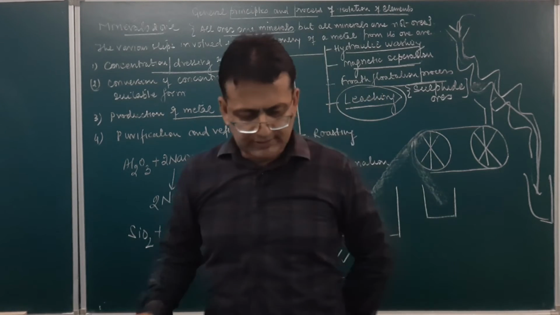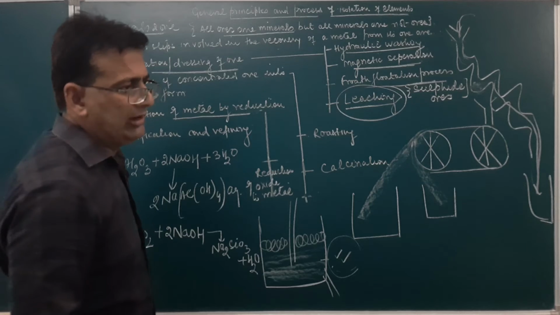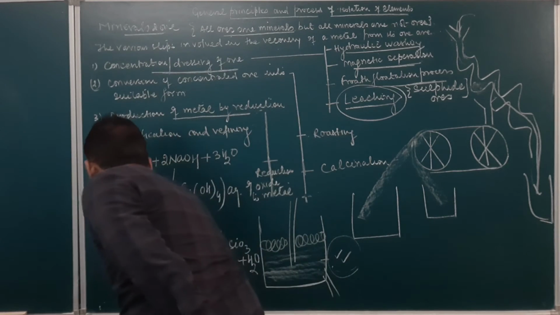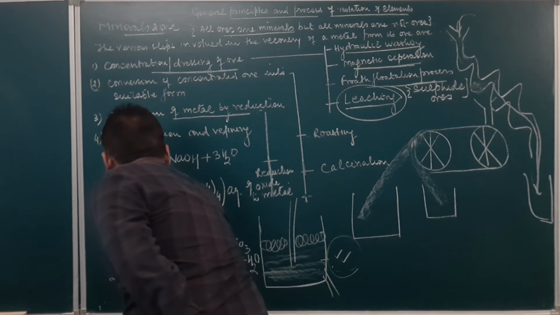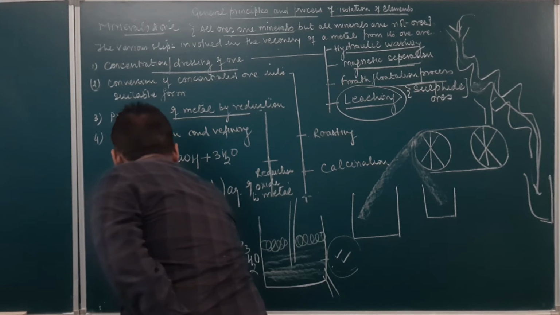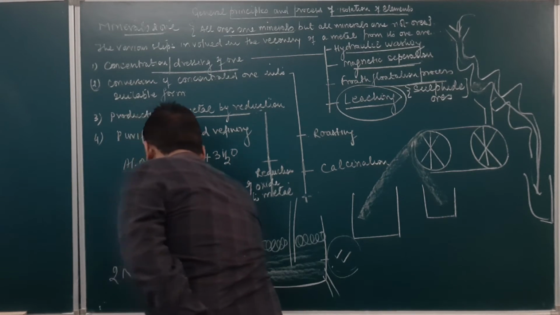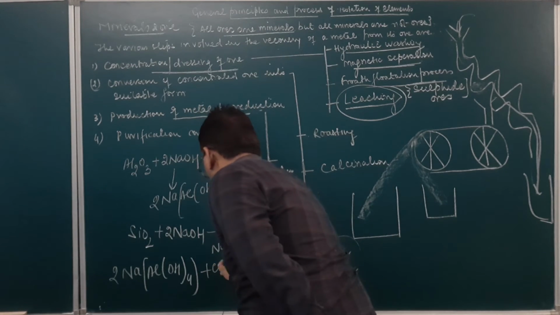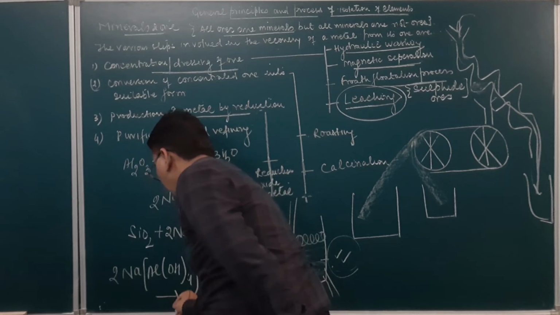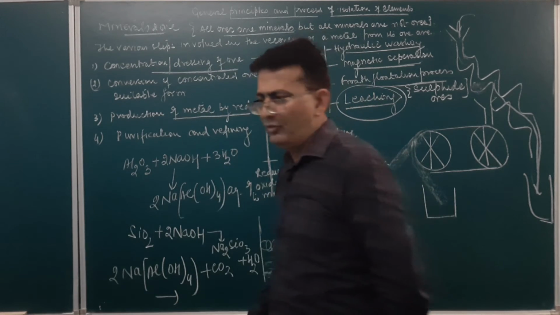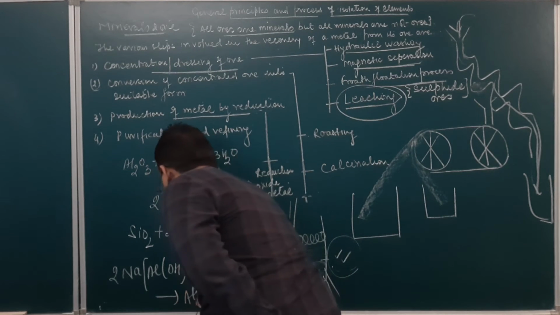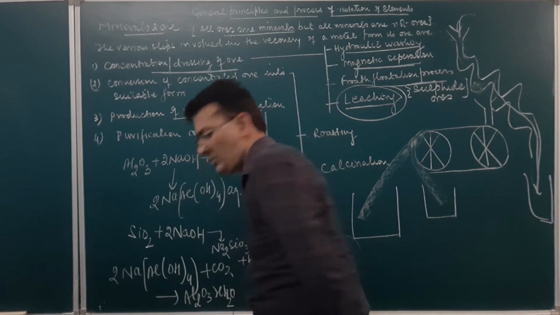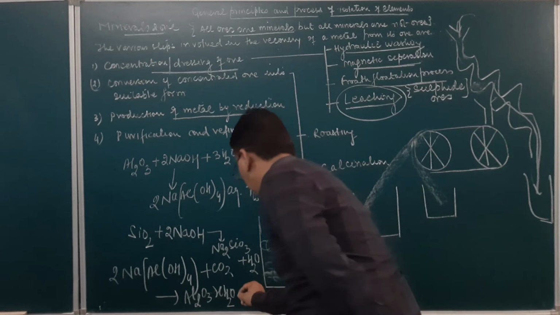This aluminate will then be converted into aluminum oxide, which is devoid of impurities. This compound is 2 Na Al(OH)4. When made to react with carbon dioxide, it results in the formation of aluminum oxide, free from impurities, Al2O3·xH2O, plus sodium bicarbonate.